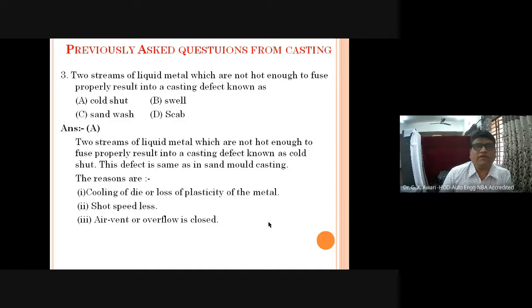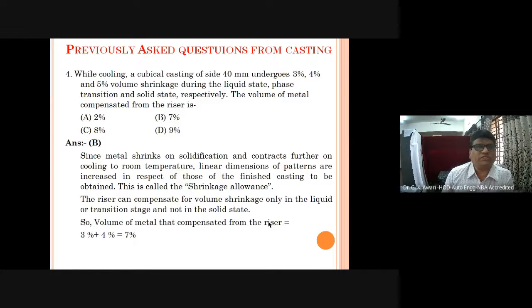Two streams of liquid metal which are not hot enough to fuse properly result in a casting defect known as the cold shed, swell, sand wash or scab. Because two streams of liquid metal which are not hot enough to fuse properly result in a casting defect known as cold shed. This defect is the same as in sand mold casting. The reasons are cooling of the die or loss of plasticity of the metal, short speed, less air vent or airflow. So this defect is known as cold shed.